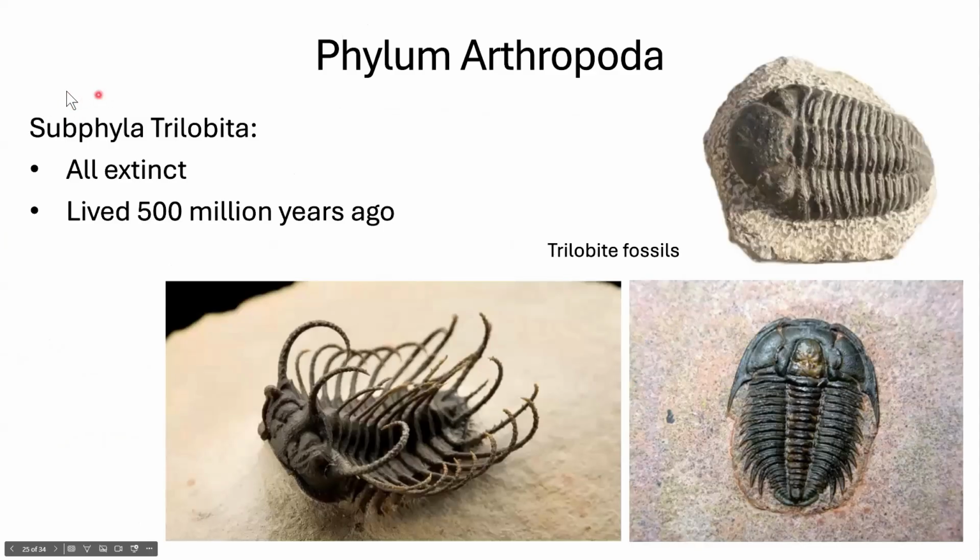In Arthropoda, we're going to have an extinct class called Trilobita. This is subphyla Trilobita. They lived about 500 million years ago. The fossils are incredible, really beautiful, highly diverse. These were super successful. Even though they don't exist now, we've learned a lot about the evolution of arthropods from their fossils. So we like to talk about them because they show us that those characteristics, the jointed feet, the segmentation of the head, the thorax, and the abdomen, are all existent.